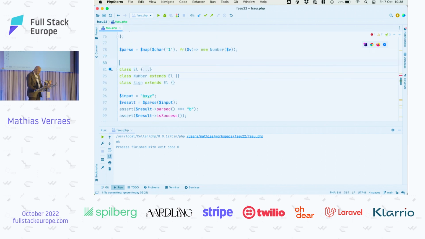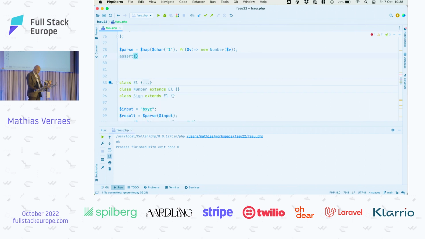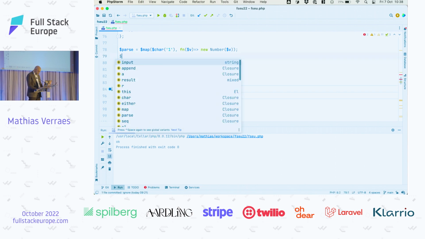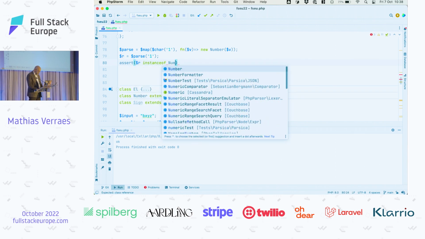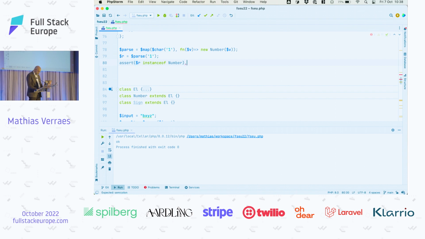So now let's test this. We want to assert that if we use our parse on the input 1, actually let's store the results separately, we assert that the result is an instance of number, and we can also dump it if we like, but let's just trust that this works.